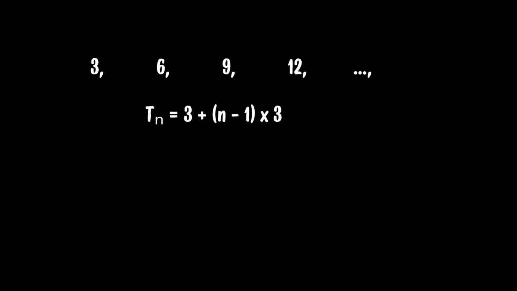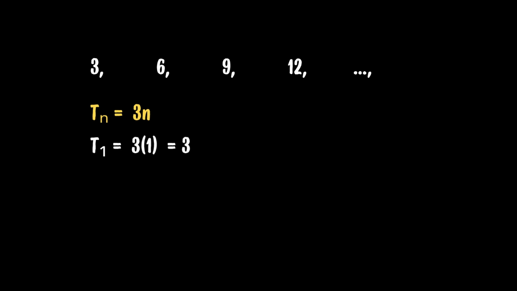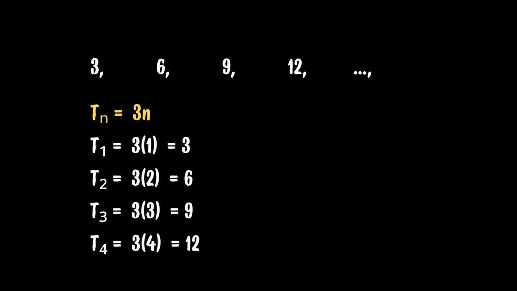We can simplify this further. First, expand the expression. Now simplify. Then t sub n equals 3n. Now let's run a check. When n equals 1, we get 3, n equals 2, we get 6, n equals 3, n equals 4.